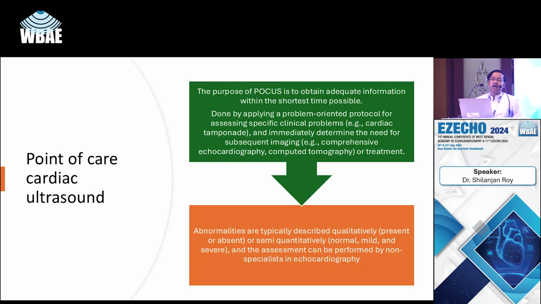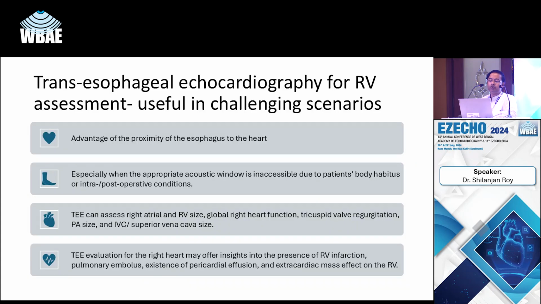Among them, possibly RV fractional area change is one of the measures of RV contractility that can be easily measured, but we don't usually measure it in the majority of cases. It is evaluated in the RV four-chamber view. It requires a manual tracing of the endocardial area, using the RV area at end systole and end diastole. It is defined as the end diastolic area minus the end systolic area, divided by the end diastolic area, and it is expressed as a percentage. Usually a value less than 35% indicates abnormal right ventricular contractility.